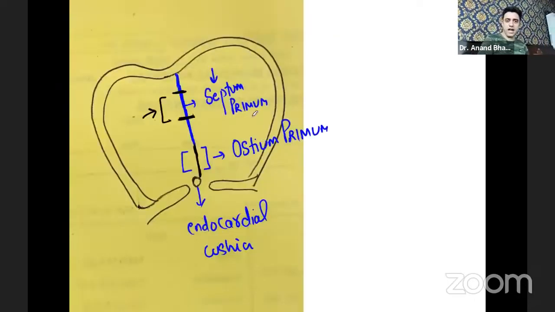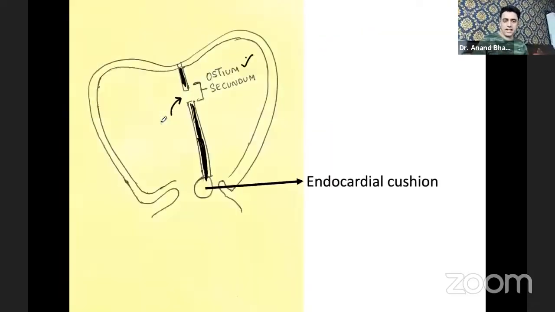In the beginning, we had septum primum, which was going down, and there was a gap known as ostium primum. Later, this septum primum fully touches the endocardial cushion, and a defect comes above, and that defect is known as ostium secundum. So now you know septum primum, ostium primum and ostium secundum. Three words I assume you are able to understand.